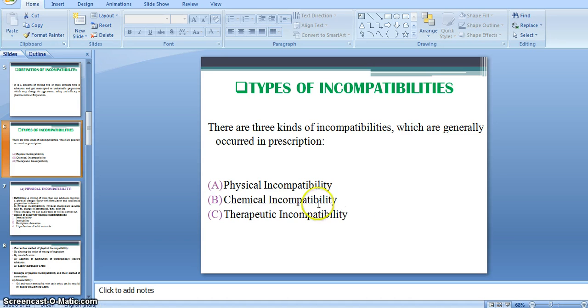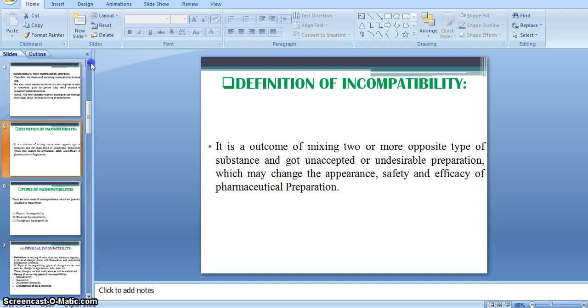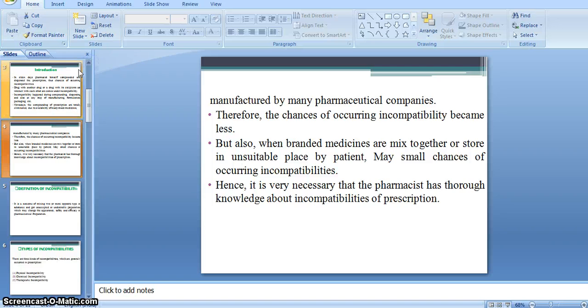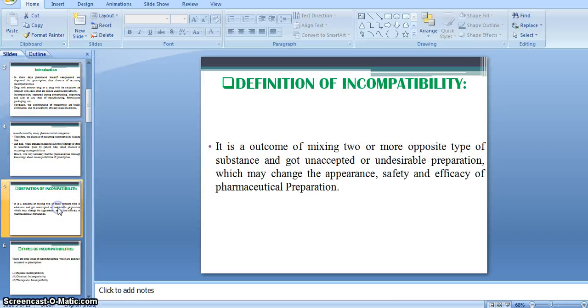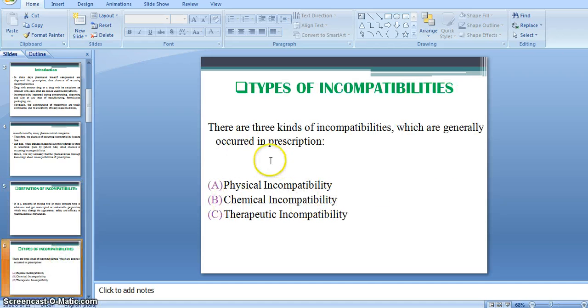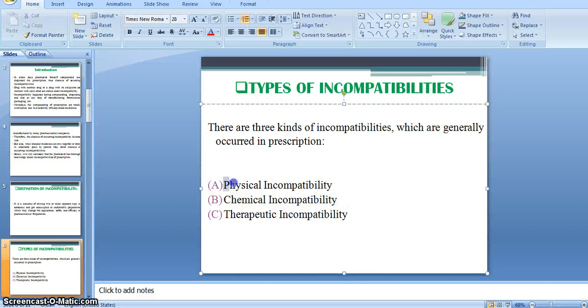In our previous lecture, we did some introduction and the definition of incompatibility, and we also saw the physical incompatibilities.